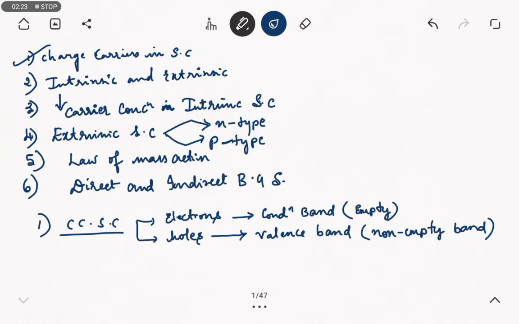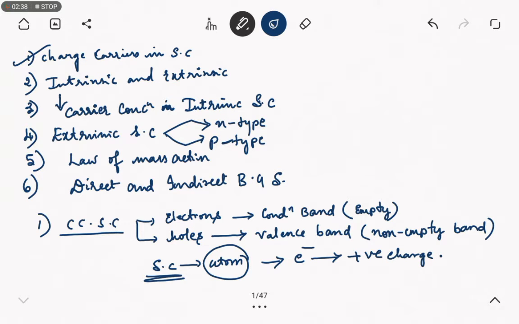Whenever the semiconductor releases an electron from an atom, the atom in turn acquires a positive charge. So, this semiconductor has the tendency either to take the charge or to give away the charge.